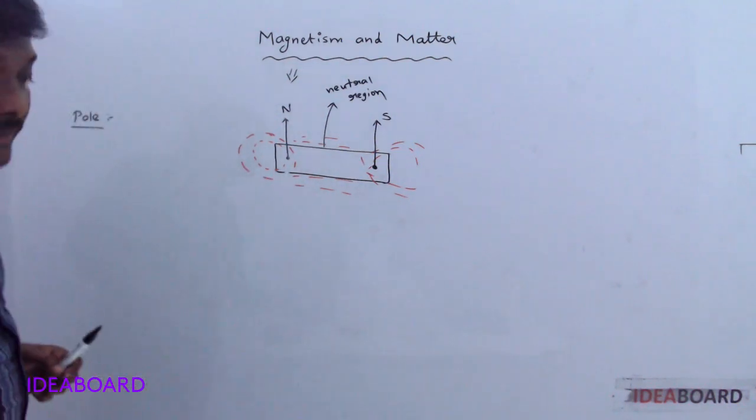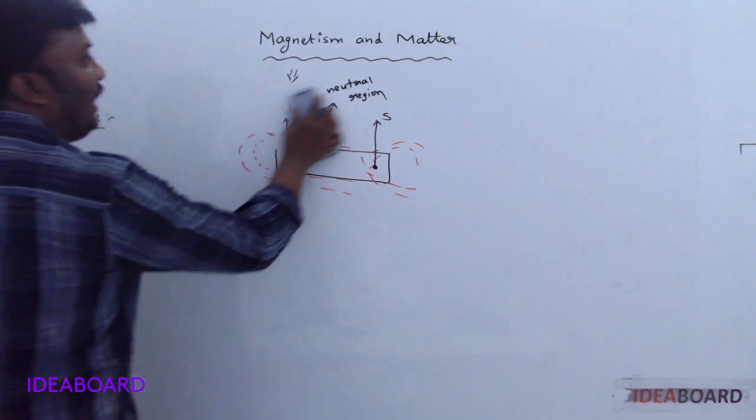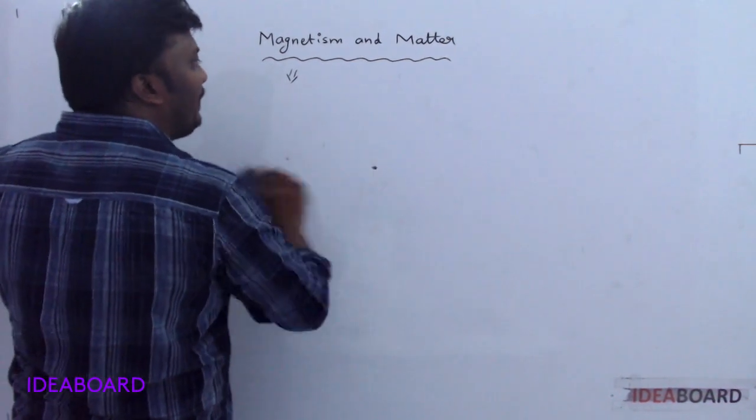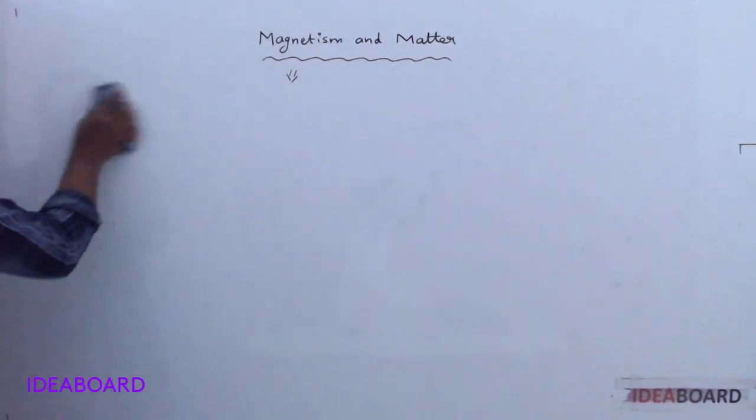Now, let us see some basic properties of the magnet.